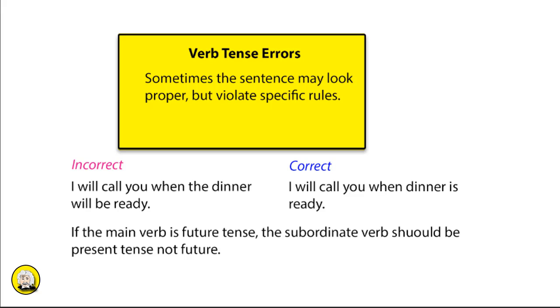Another somewhat similar example where you will not use the future tense in the subordinate verb is when the main verb is in the future tense. So for example, I will call you when the dinner will be ready is not correct. One might think future in the main verb will requires future on the subordinate verb as well, but that is not the case. The subordinate verb should be present tense, not future. The correct way to write that is I will call you when dinner is ready. Is the subordinate verb in this sentence, therefore it's in the present tense.